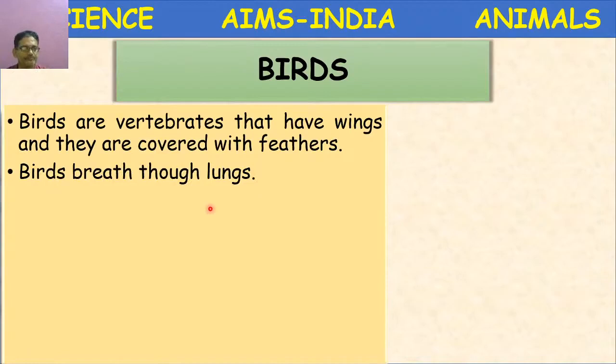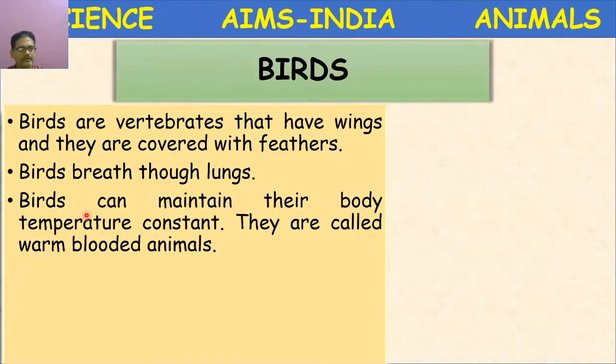Isn't it? Birds breathe through lungs. Birds can maintain their body temperature constant, so they are called warm-blooded animals. Some simple characteristic features we are learning today about birds.